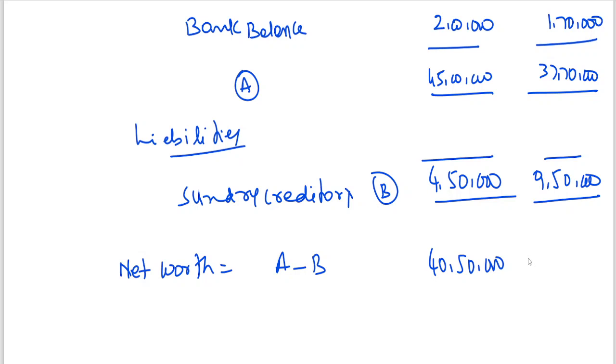Let me take the calculator, just a minute. It is coming to 28 lakhs 20,000.